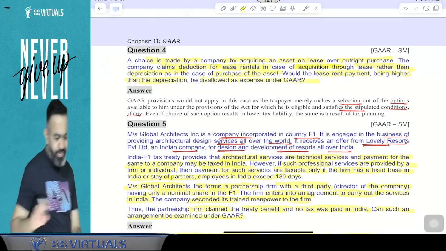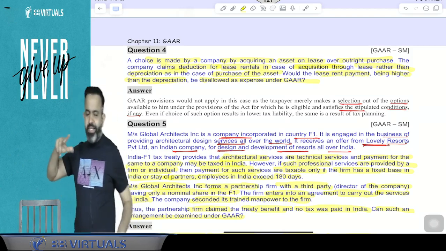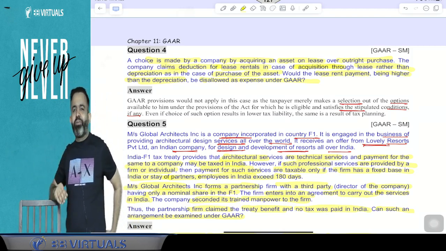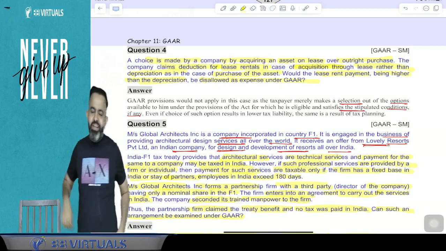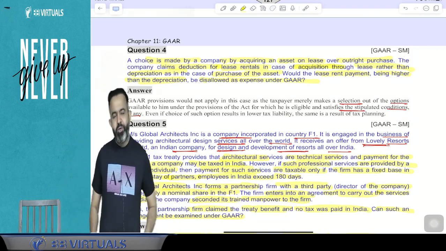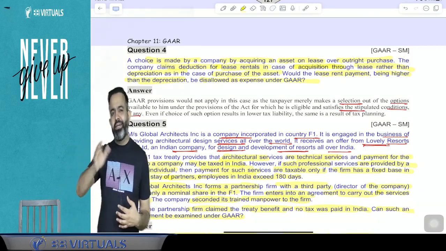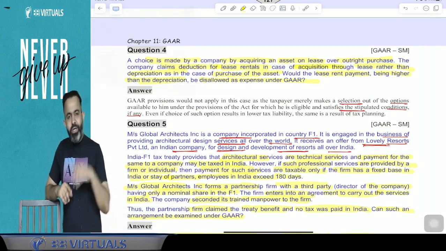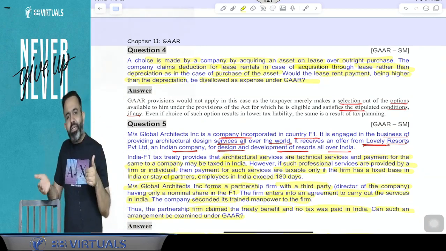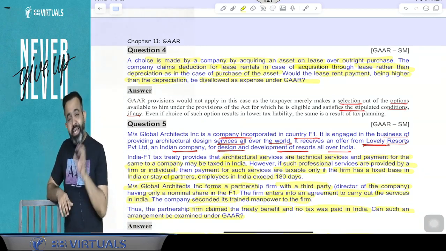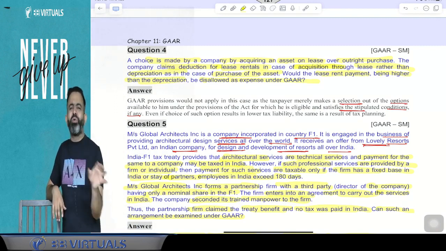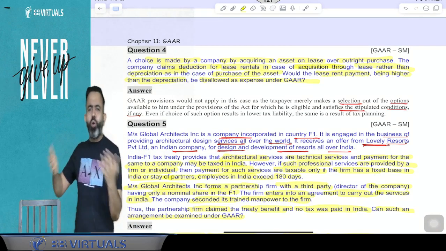So guys, for example, the assessee has an option: either purchase the asset or take the asset on lease. He has the option, and he can exercise any option. Suppose he has taken the asset on lease. So lease rent is higher as compared to the depreciation. So the question is, can GAR be imposed here? The answer is no. GAR should not be applied, because that is an option given to the assessee.